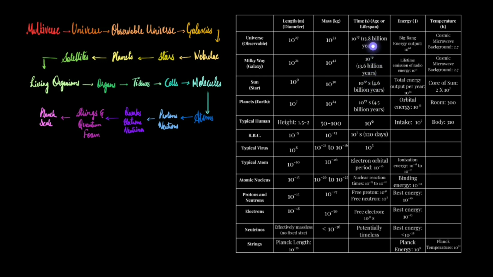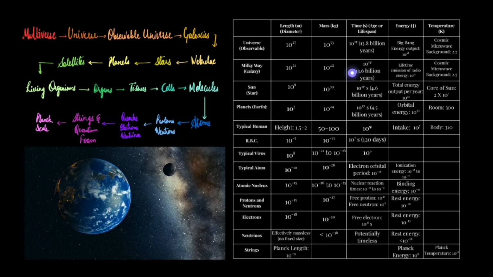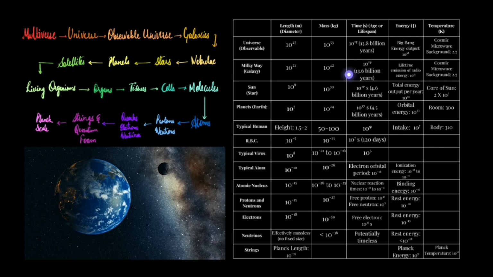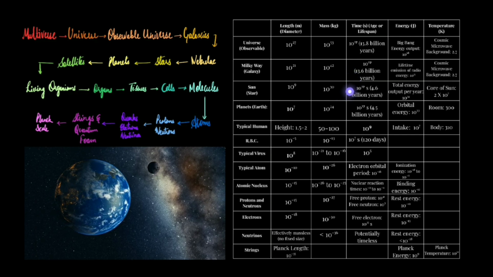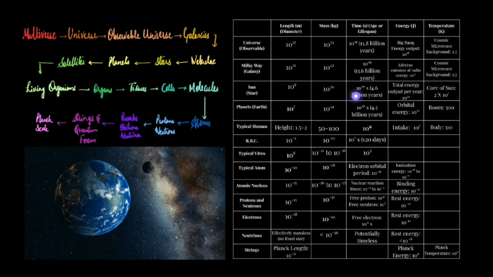So you might be thinking, are all of them of the same age? No. For example, the observable universe, or the universe, is around 5 into 10 to the power 17 seconds old. Then the Milky Way is around maybe 3 point something into 10 to the power 17 seconds old. Then the Sun is around, I think, 1 point something into 10 to the power 17 seconds.